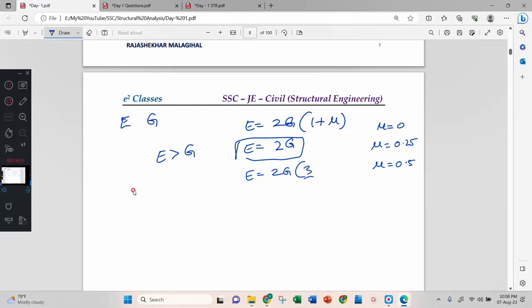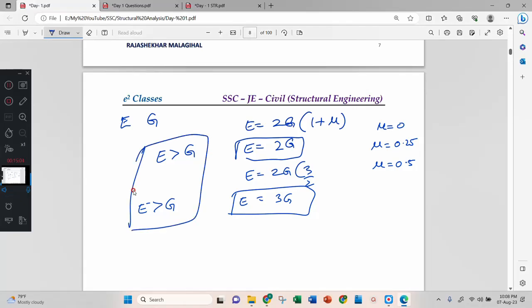3 by 2. Therefore 3G. Then again E is greater than G. Okay, now then 0.5 is okay, no problem. In both the cases, E is greater than G.